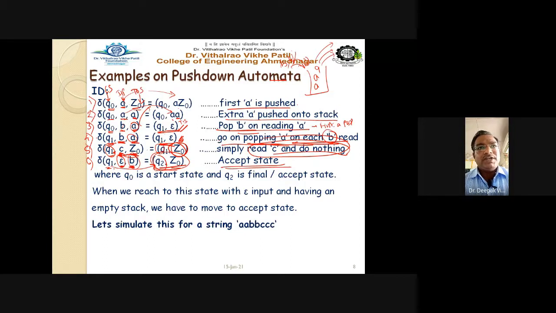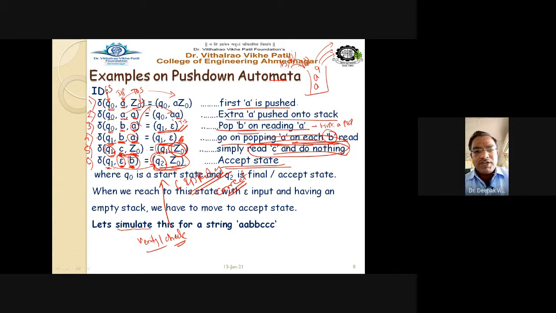Now let us simulate. Simulate means we have to verify. I will write here, verify, or I have to check, whether these rules are correct or not. How many rules have we defined? Six ID rules we have written here. I have to check whether these six ID rules are correct or not.